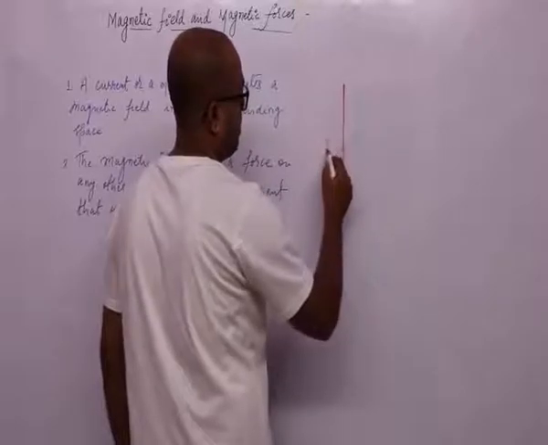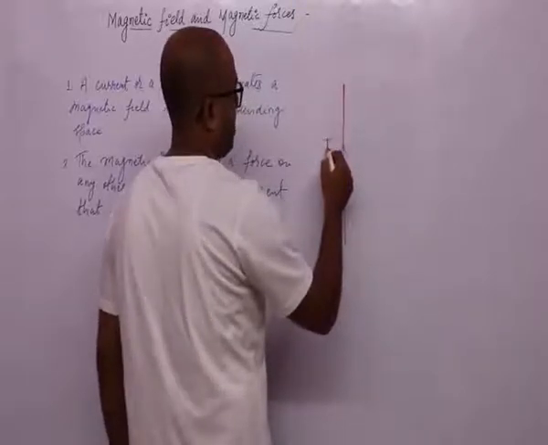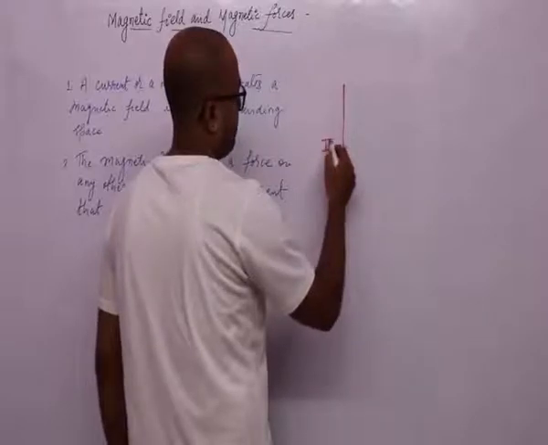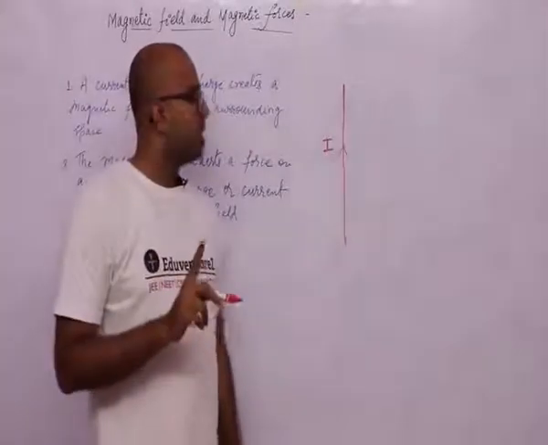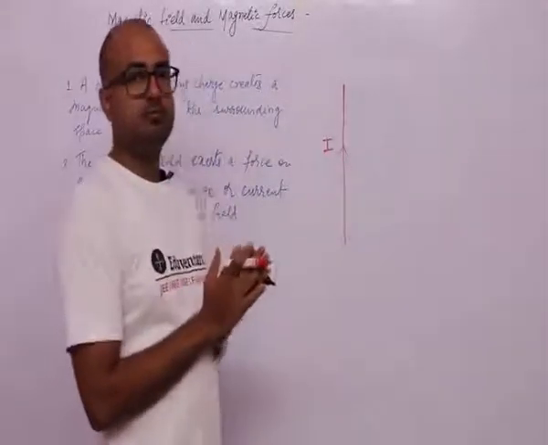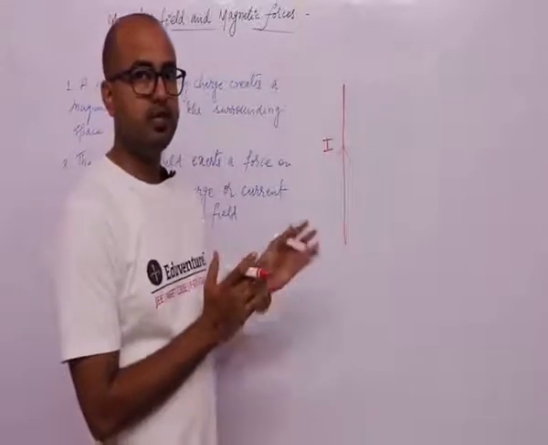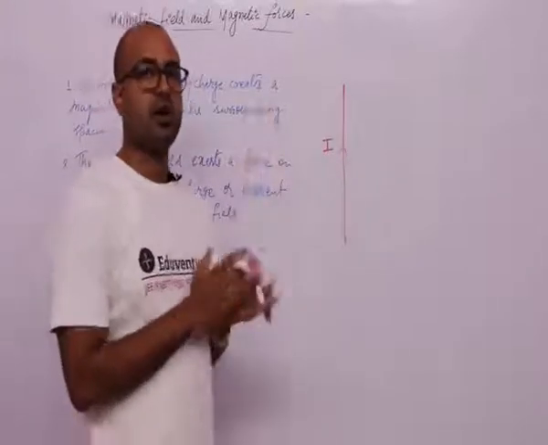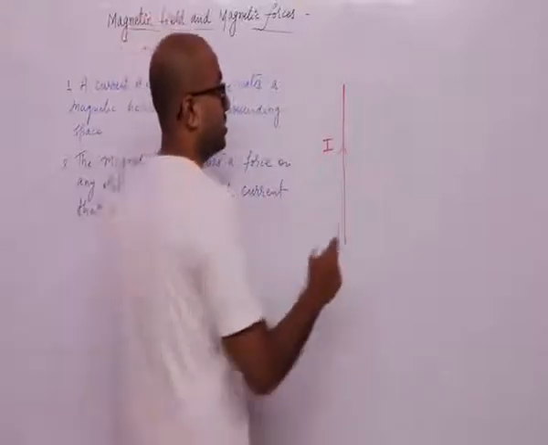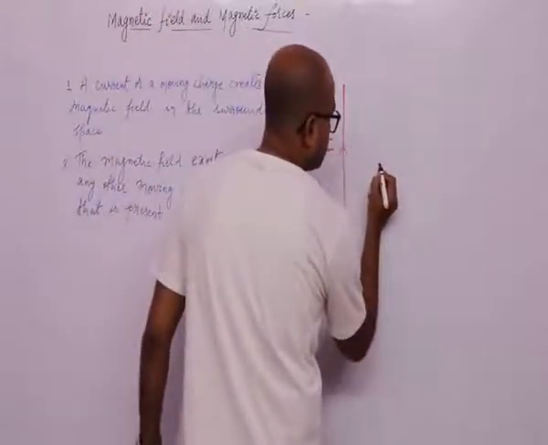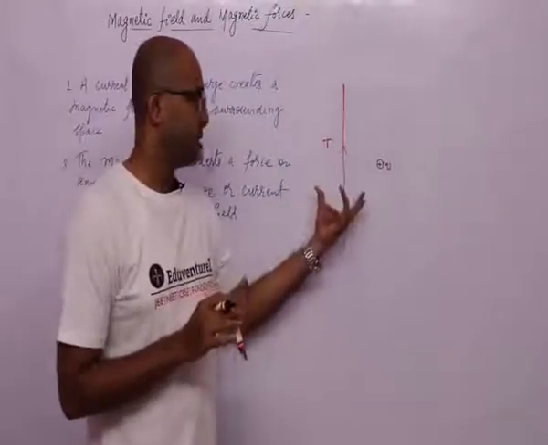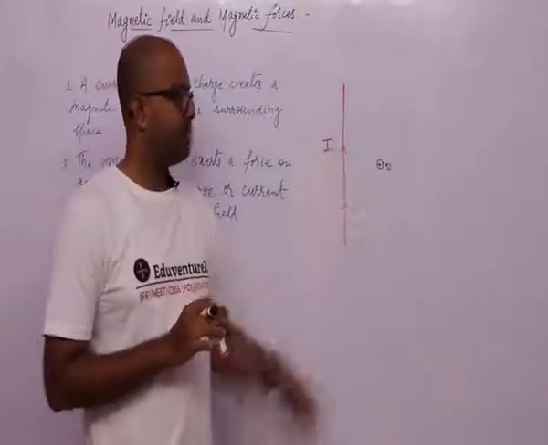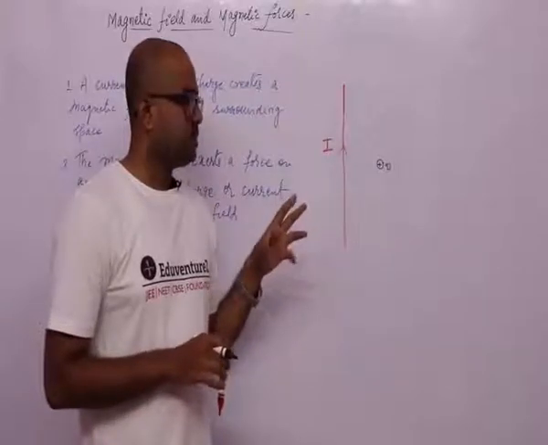The current is I. Okay, आपके पास ये current carrying wire है, having current I, and a charge is placed near to this current carrying wire. That is, the charge is plus Q charge. Okay, plus Q charge is placed near to this current carrying wire, and what do you observe?